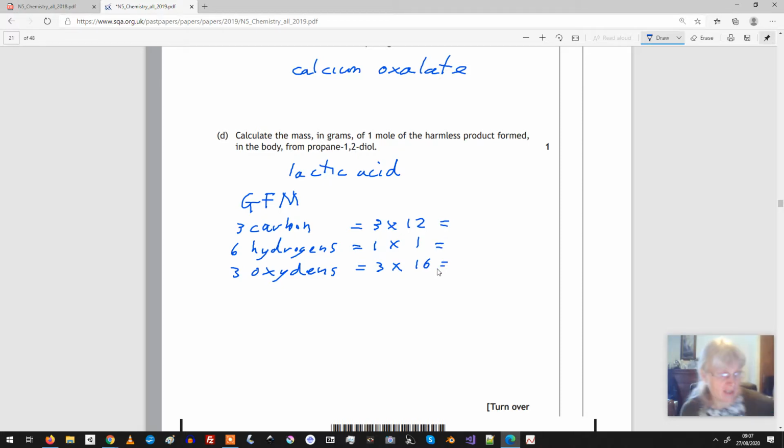And then just get the calculator. 3 times 12, 36. Oh, there's 6 of those. 3 times 16, 48. Add those together. 90.